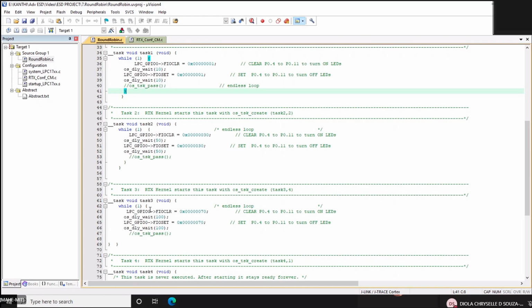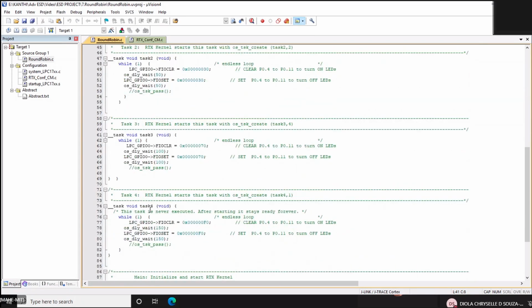Yes, ma'am. So then why is task 4 never executed? The code says that this task is never executed. No, this is the comment. This is for cooperative; the same thing I have copied. It is not for this.